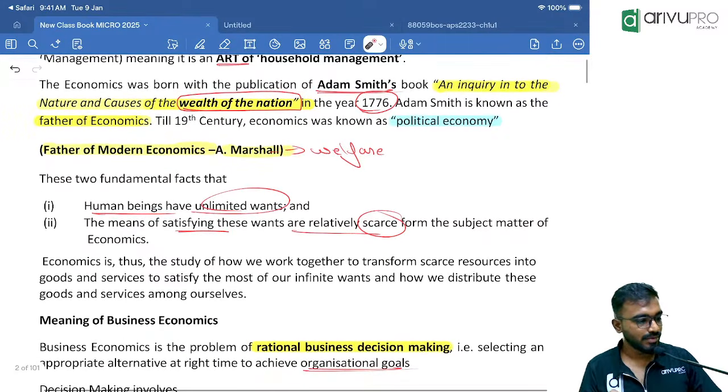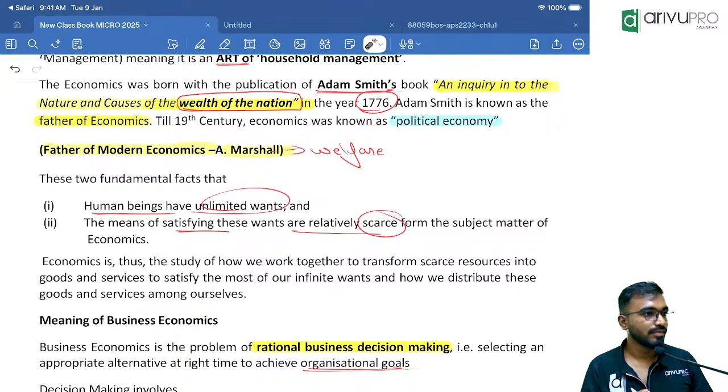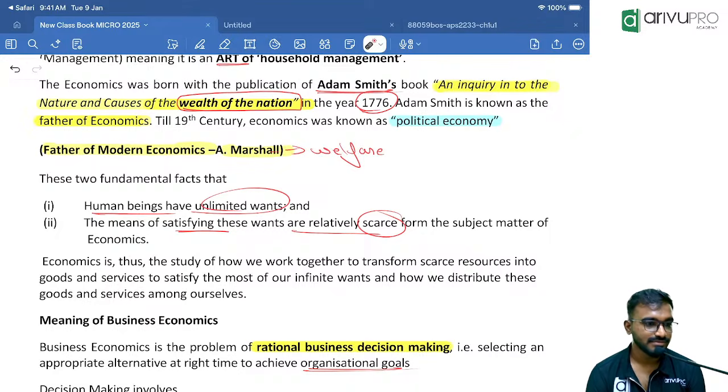Done? Below that, write down: Adam Smith was the first person to give a systematic definition of economics in his book, An Inquiry into the Nature and Causes of the Wealth of Nations.